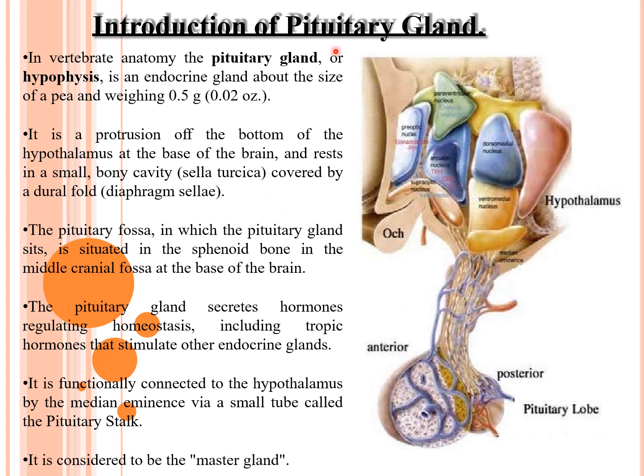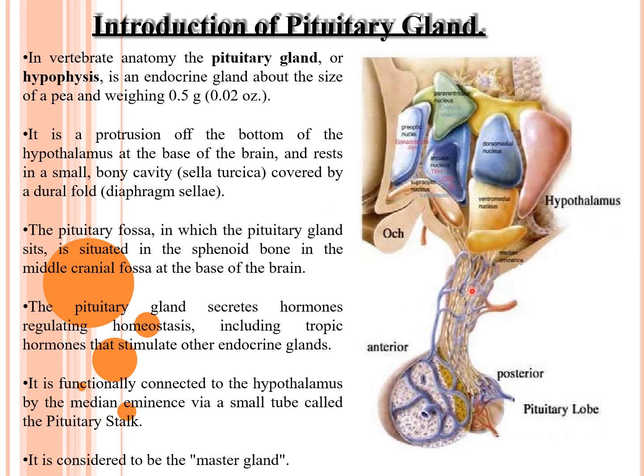Coming to the introduction of the pituitary gland, in vertebrates, anatomy of the pituitary gland, it is the hypophysis cerebri. It is an endocrine gland about the size of a pea and weighing about 0.5 grams. We can make out here the pituitary gland. It is about the size of a pea. It is a protrusion of the bottom of the hypothalamus.